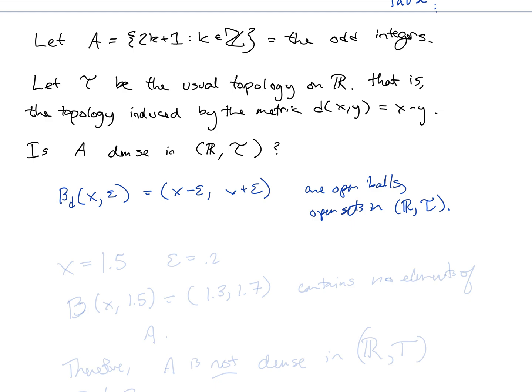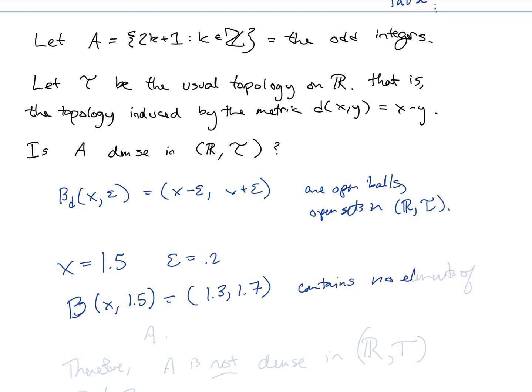Unions of those are also open sets, of course. But can we think of some x in the real numbers, let's say x equals 1.5 and epsilon equals 0.2, then the ball centered at x of radius 0.2, or in other words, the open interval from 1.3 to 1.7, contains no integers, right?